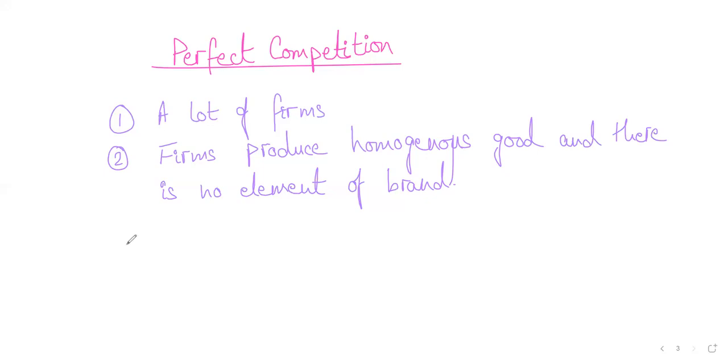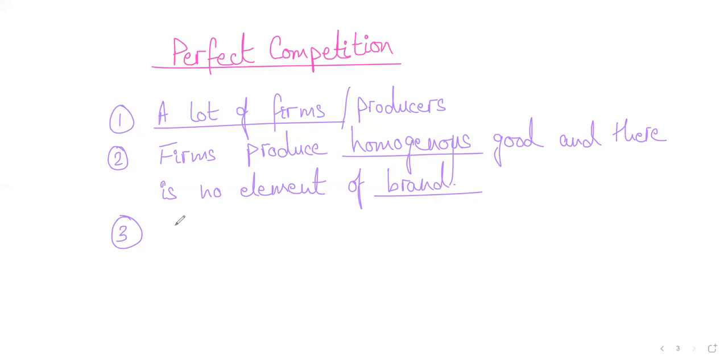Why? We will see in a bit. But you can tell just by your own knowledge that there are a lot of firms, basically producers. There are so many different farmers and producers in Pakistan, and similarly in any other country, who produce fruits and vegetables and all that stuff. All the products are homogeneous. You can't differentiate. There is absolutely no difference, and therefore there is also no branding element. There's no brand. I did explain in detail what a brand is, and you already know.